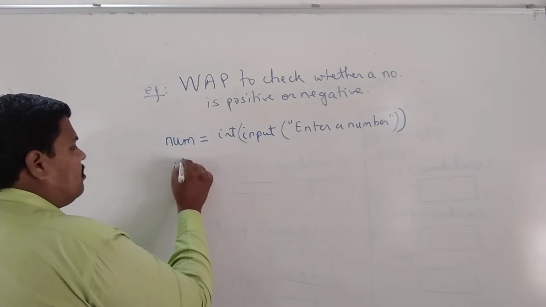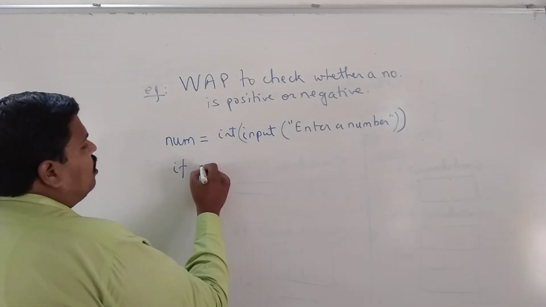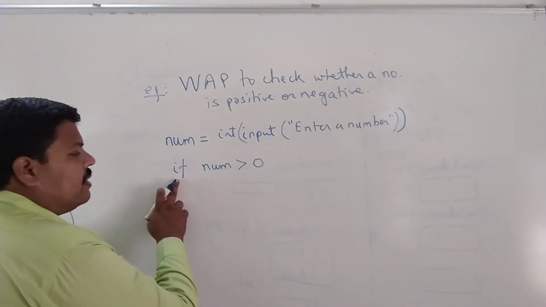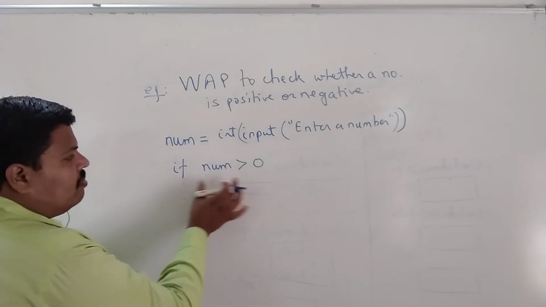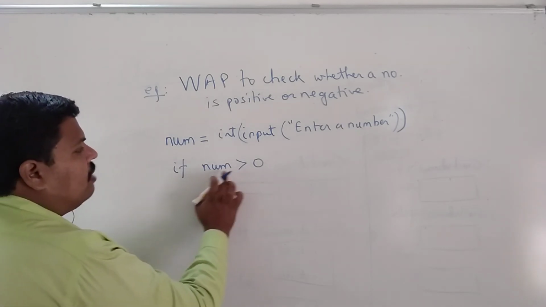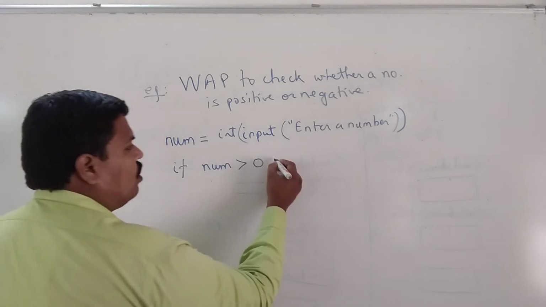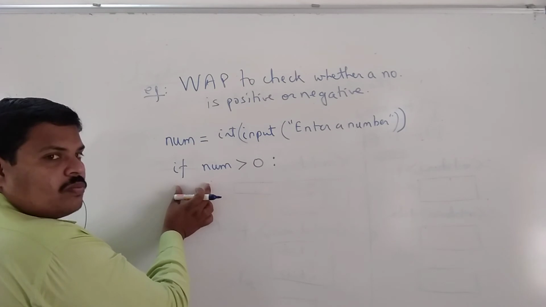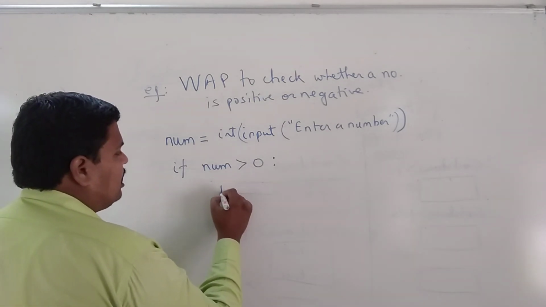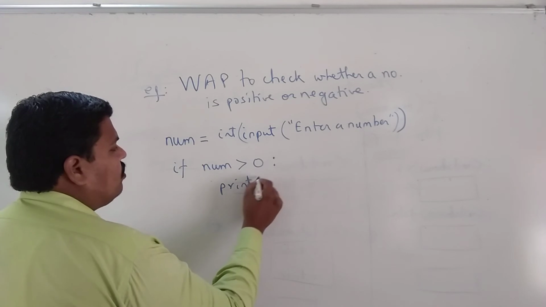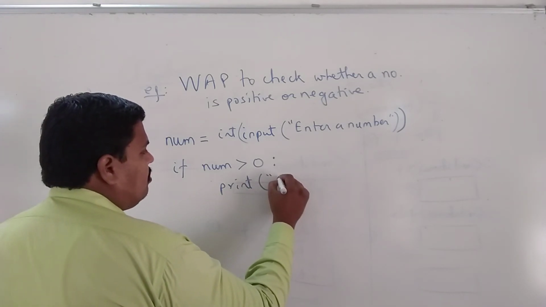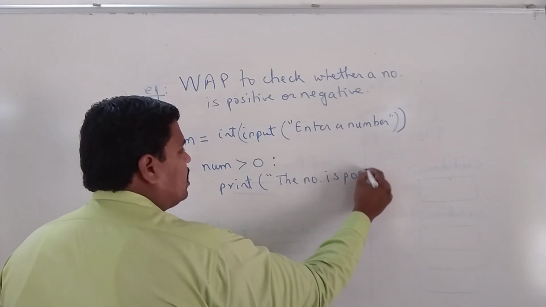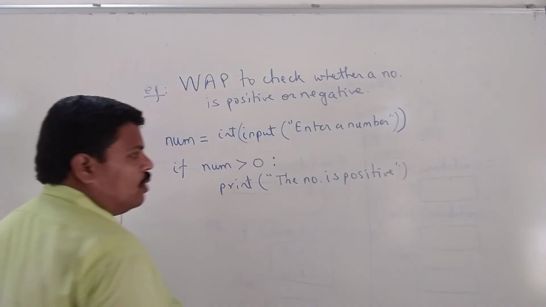Now we will perform the operation on this number. So what is the first condition? We have to check whether the number is positive or negative. So if num is greater than 0. See, follow the syntax. If is the keyword, this is the condition, num greater than 0. What has to follow? Colon has to follow. Then with proper indentation, we will write the statement. So what is the statement we can write? If it is greater than 0, we can print the number is positive. Okay, number is positive.